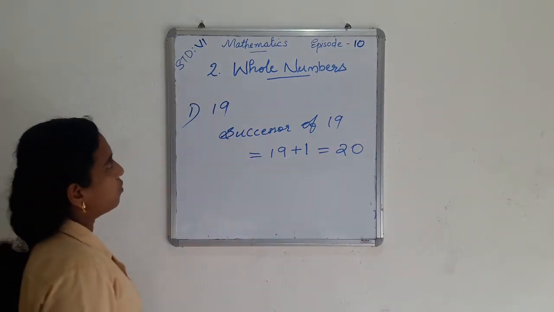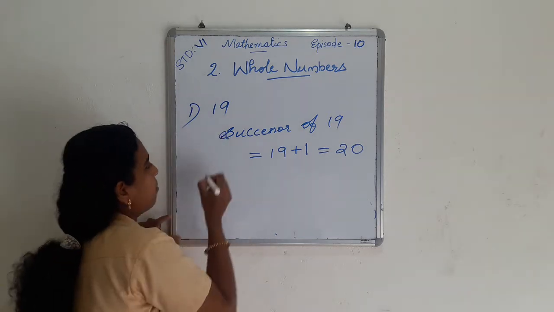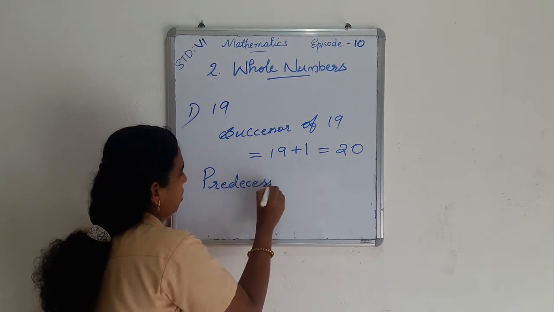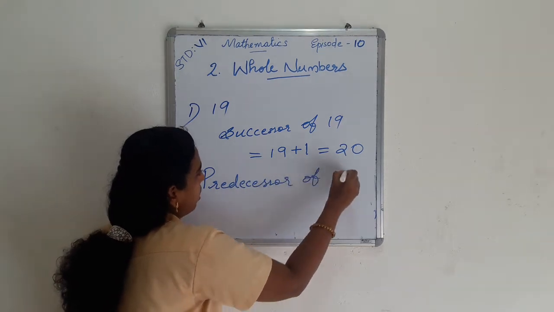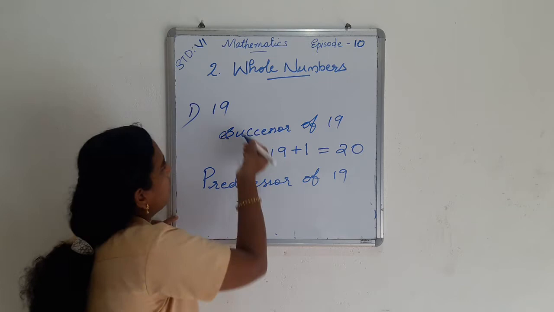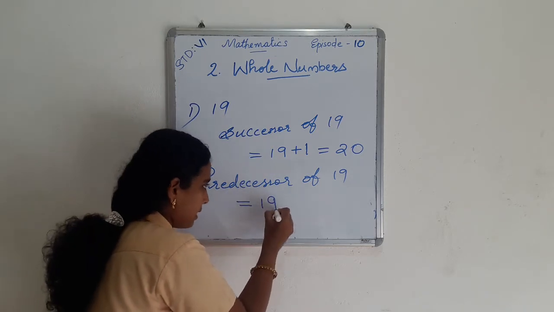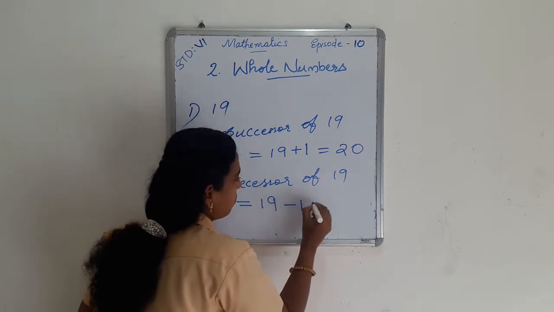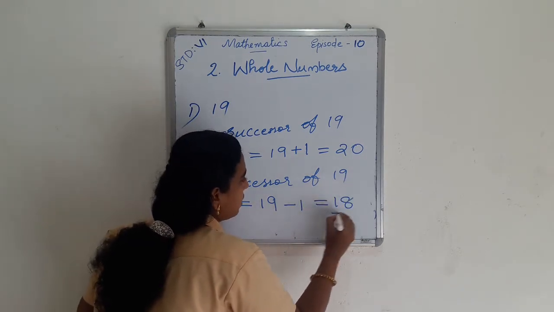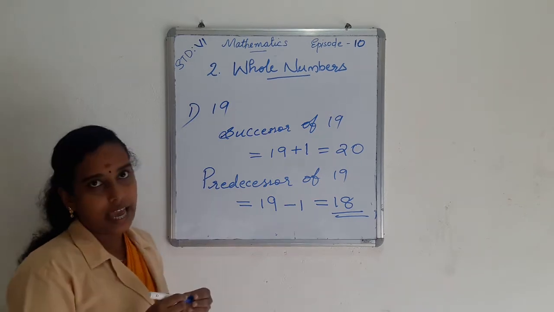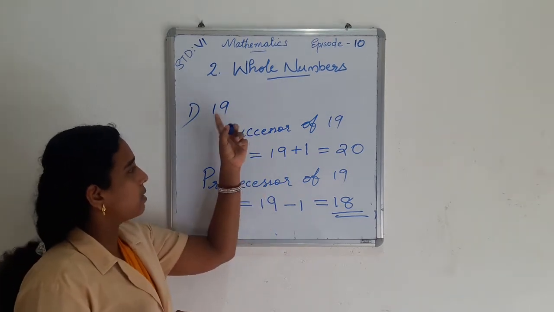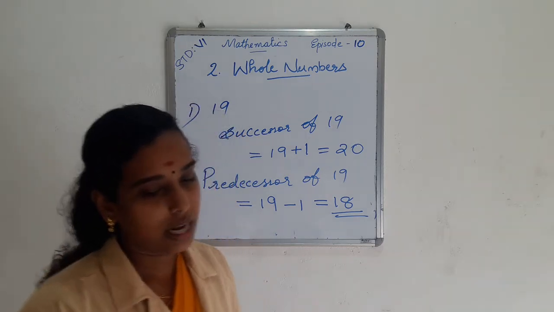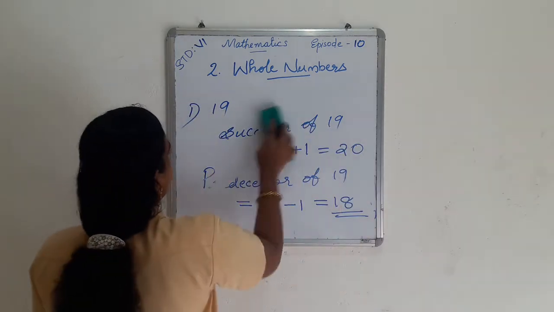And also we want to find the predecessor of this number. For finding the predecessor of 19, we subtract 1 from 19. So 19 minus 1 we get 18. 18 is the predecessor of 19. So 20 is the successor of 19 and 18 is the predecessor of 19. And another question.